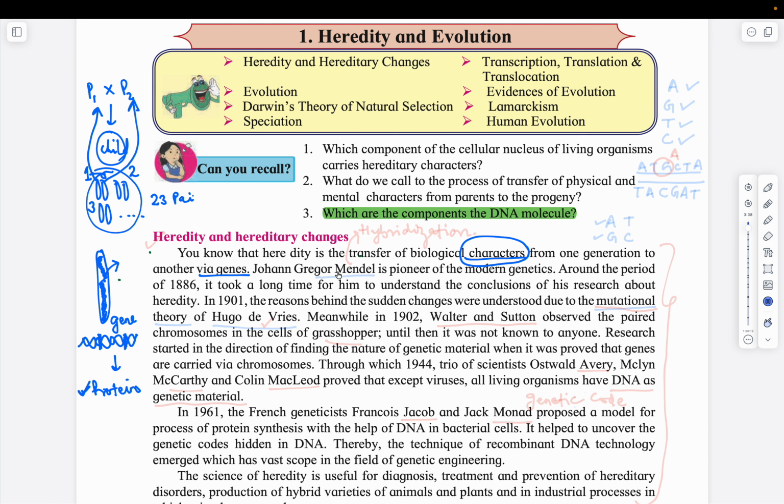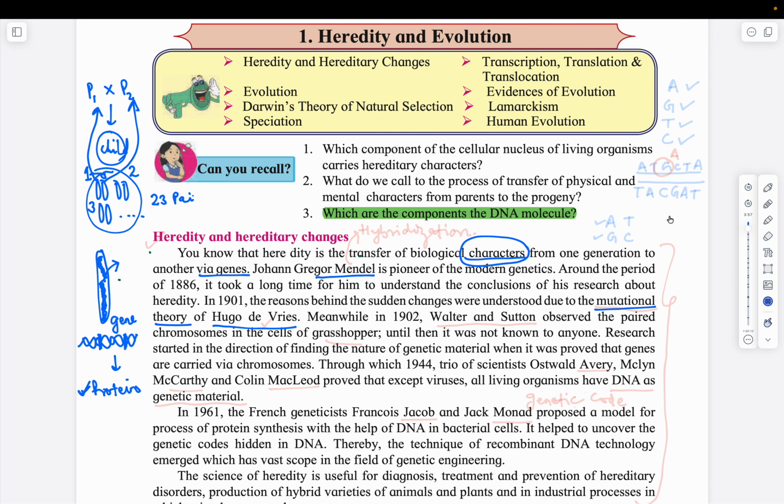Next part is, who is the father of genetics? Gregor John Mendel is the father of genetics, right? Then the next concept is the mutational theory. The mutational theory was given by the scientist Hugo de Vries. What do you mean by mutation?